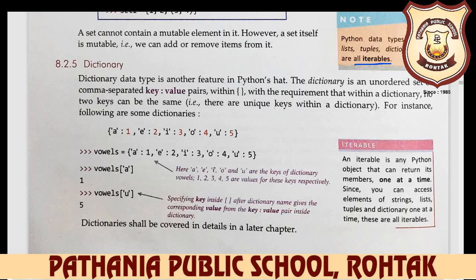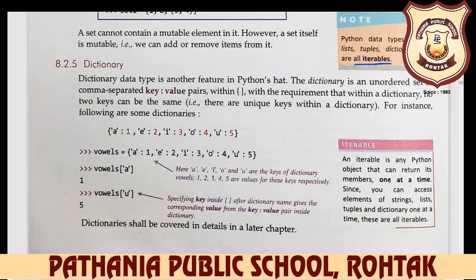You can loop. Loop means iteration again and again. You can loop over an iterable, but you cannot access individual element directly. An iterable is any Python object that can return its members one at a time.